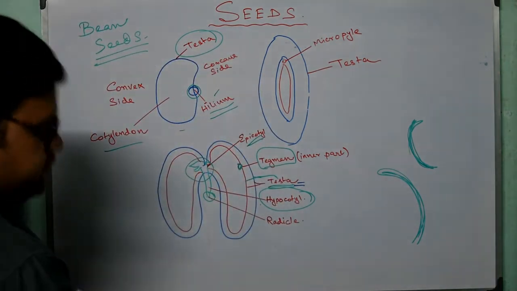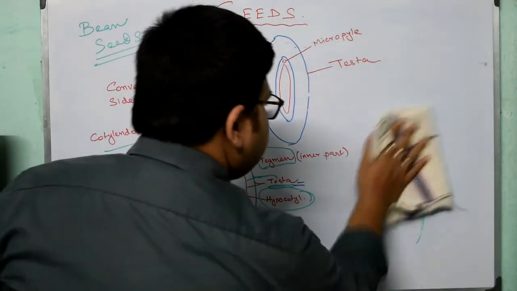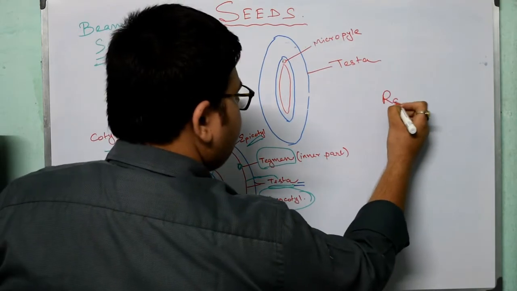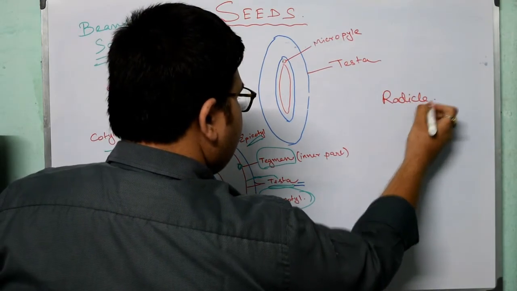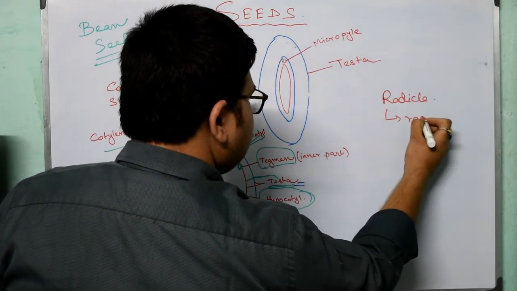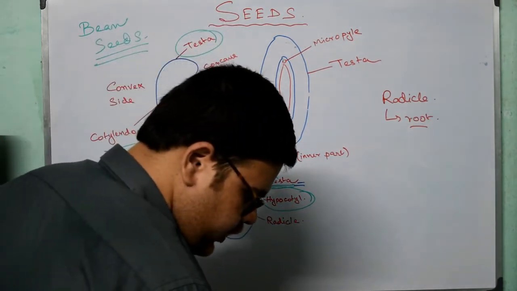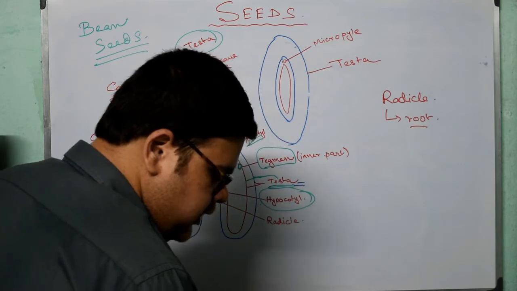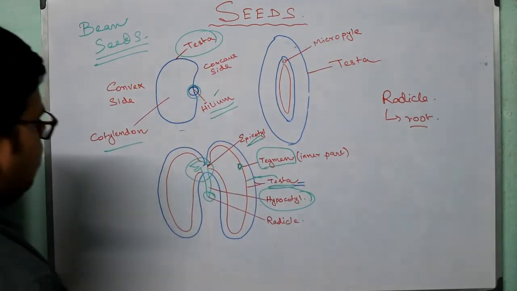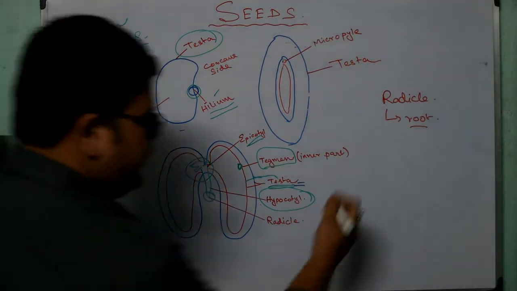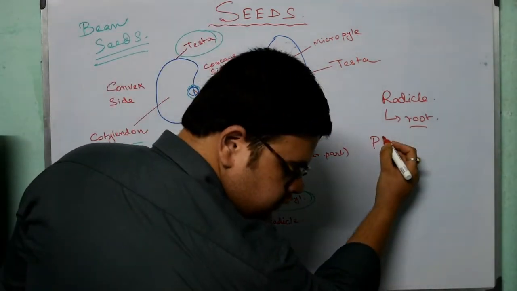So radicle forms the root later on, and the plumule later forms the shoot. I am writing it down for your reference.